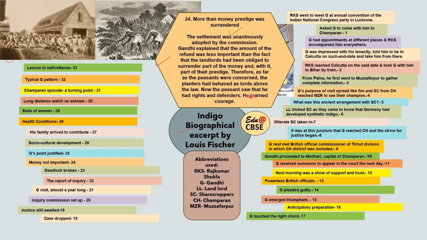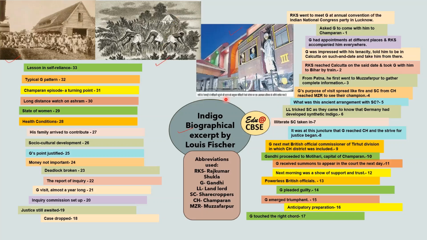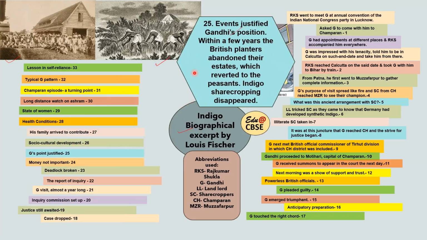But now the peasants saw that they had rights and defenders. Peasants also saw that if they come together and fight for a just cause, they can also win. So the peasants learned courage. That was important, and this is what Gandhiji actually wanted. So now Gandhi's point was justified. These events justified Gandhi's position.